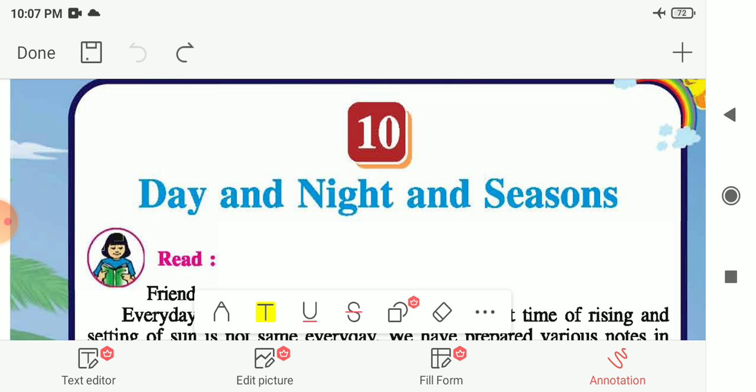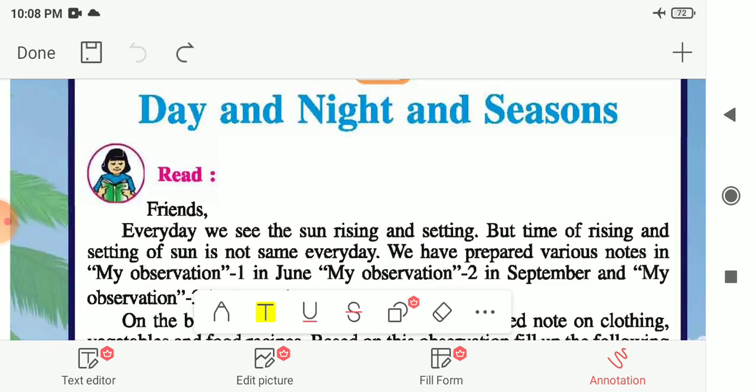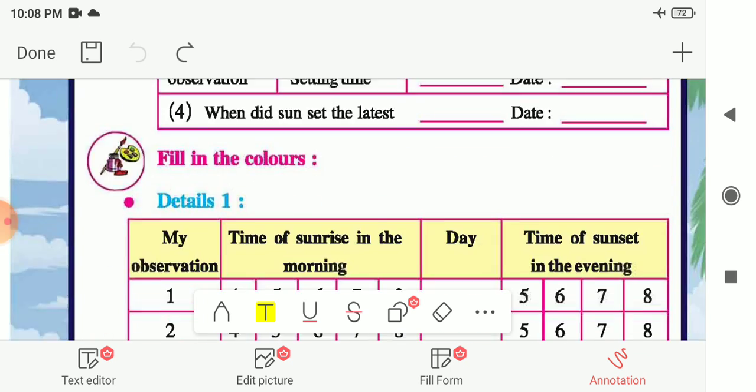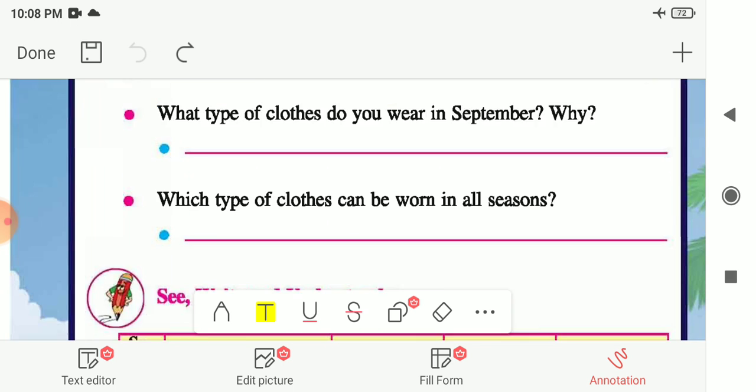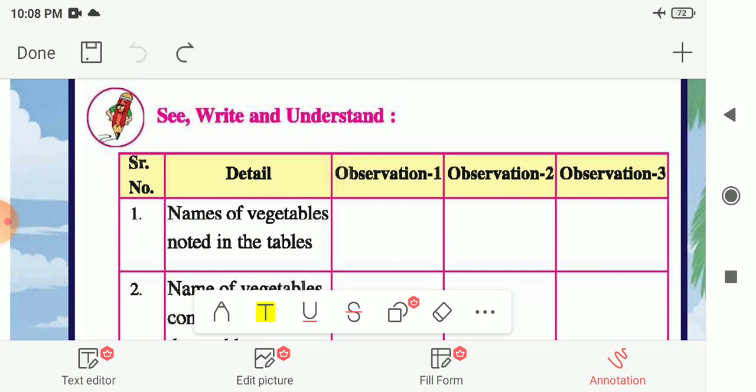Then after, we had seen the different clothing we use during the different times of the year, during the different days or months of the year. So now let us continue the remaining part of this chapter with the different vegetables which we find during the different months of the year. Here, on page number 83,